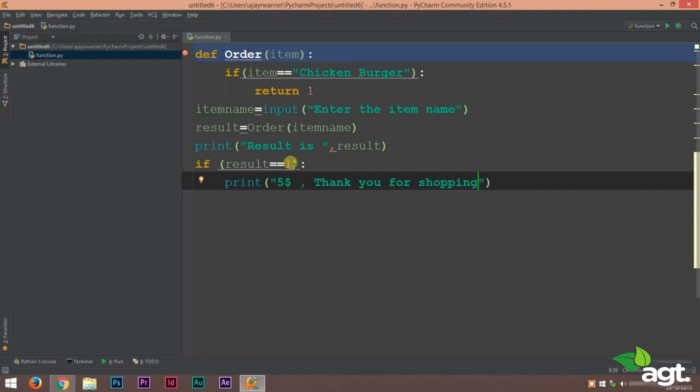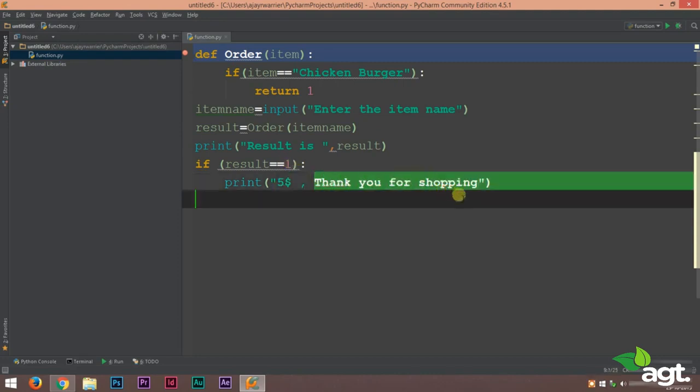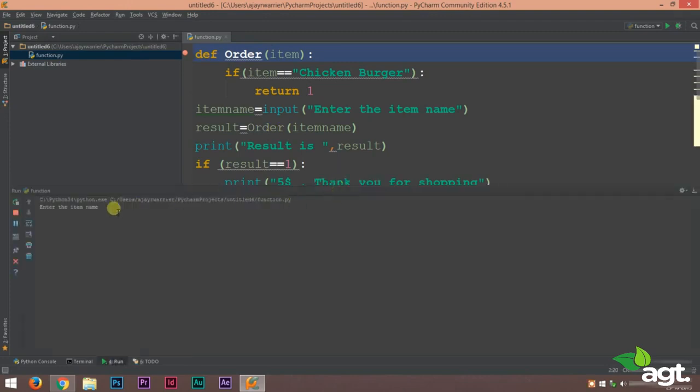Alright, so if the result value is equal to 1, we'll print the price and also print out thank you for shopping. Alright, so our program is complete. Now let's try running this. Alright, we have to enter our item name. So let's enter chicken burger.